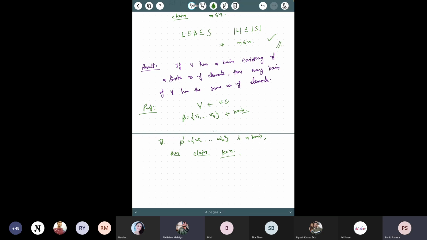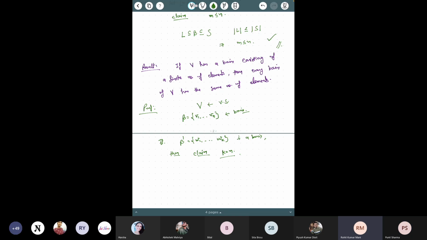Now why is this true? Sir, because of the maximality of a linearly independent set. Since B dash is a basis, B dash is a linearly independent set. As we have proved, if V has a basis, then it has a finite number of elements.